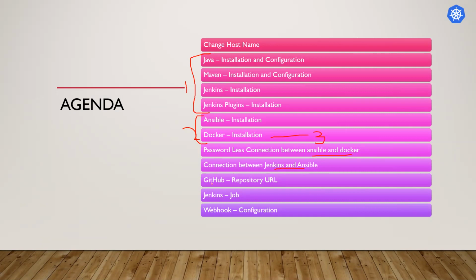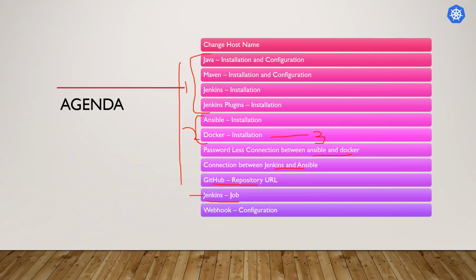Then I will show you the GitHub repository which we will use here. After that, we will create the Jenkins job, where we will use all the things I've shown, and we will use the playbooks here.